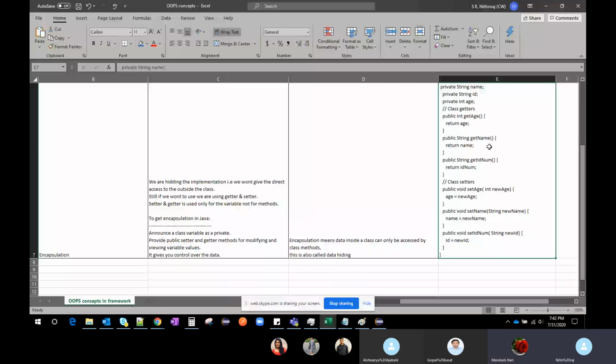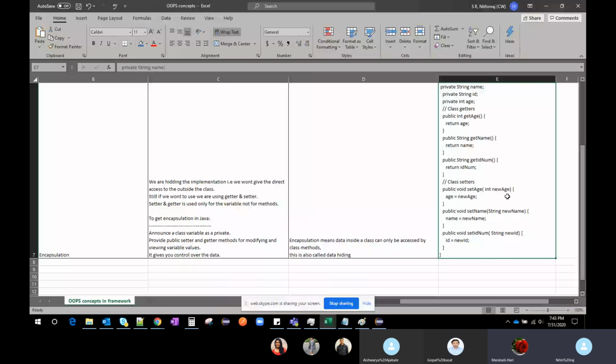If you call getName, it will fetch the data from the private variable. And if you want to change any data in this class, you use setAge. If you see the method, int newAge is there, so you can pass the parameter, something like 28 or 30, based on your input.